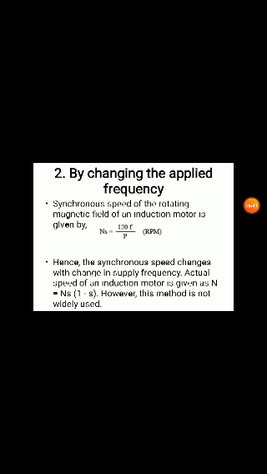The second method is changing the applied frequency. The synchronous speed of the rotating magnetic field of the induction motor is ns equal to 120 f by p, so ns is proportional to f. Changing the frequency changes the synchronous speed. The actual speed of the induction motor is n equal to ns into (1 minus s). However, this method is not widely used, because changing the supply frequency every time is very difficult.